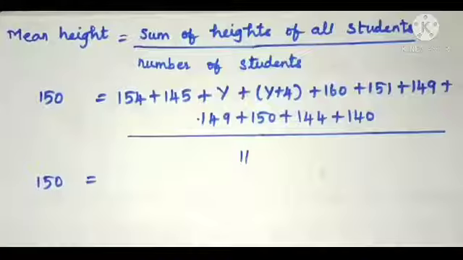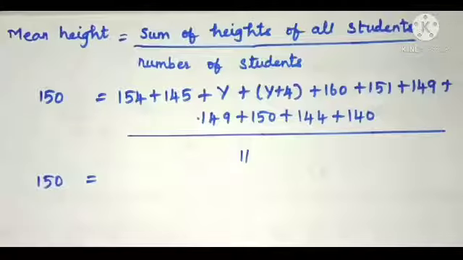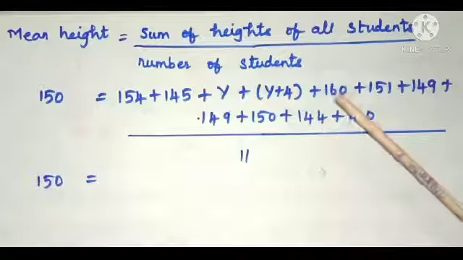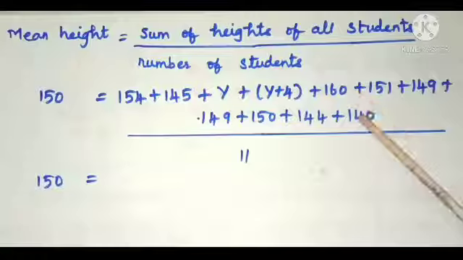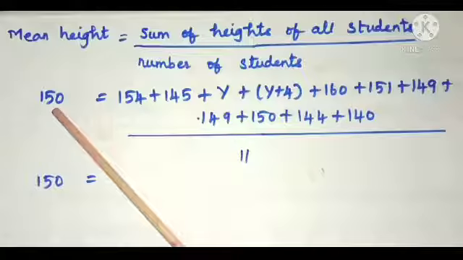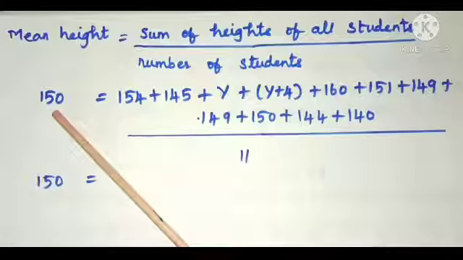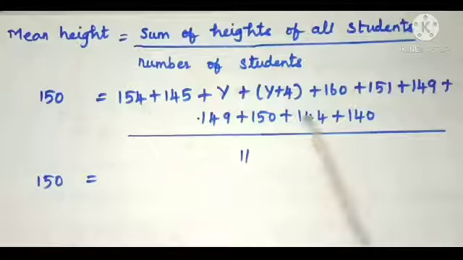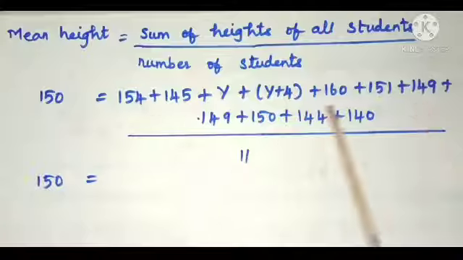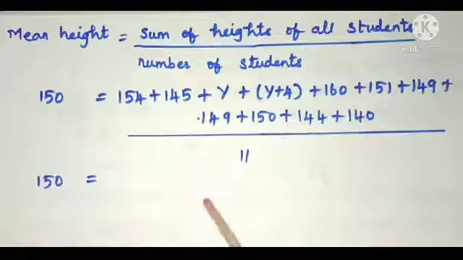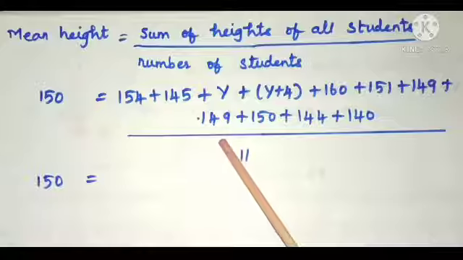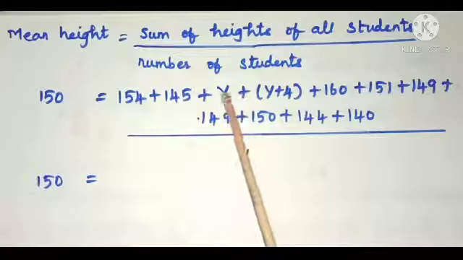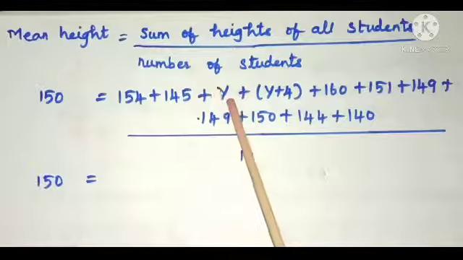The next problem: the mean height of 11 students in a group is 150 centimeter. So 11 will be the total number of observations, and the mean value is given. The heights of the students are all these values, that is, the observation values are given. And find the value of y. Here in the observations the variable y occurs.